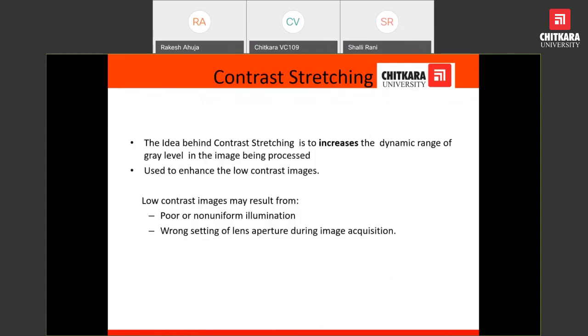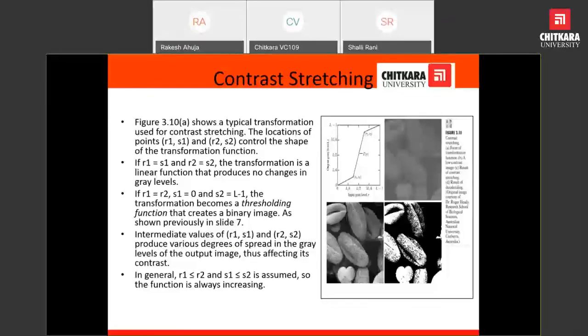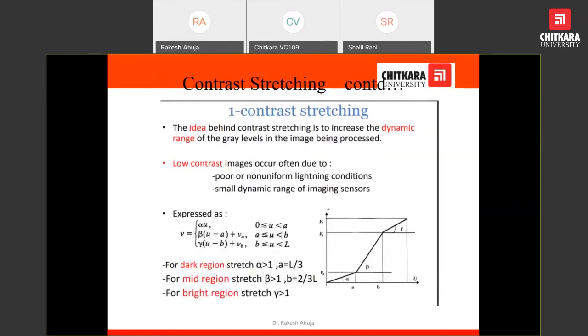Contrast stretching we have already discussed. There are mathematical examples. I think time is going to be finished, very soon it will be finished. We can understand the concept of contrast stretching over here. Suppose where I am pointing the mouse, this is the actual gray level value. This is the region of dark pixels. We have to make them more dark by stretching towards making the pixel value 0.